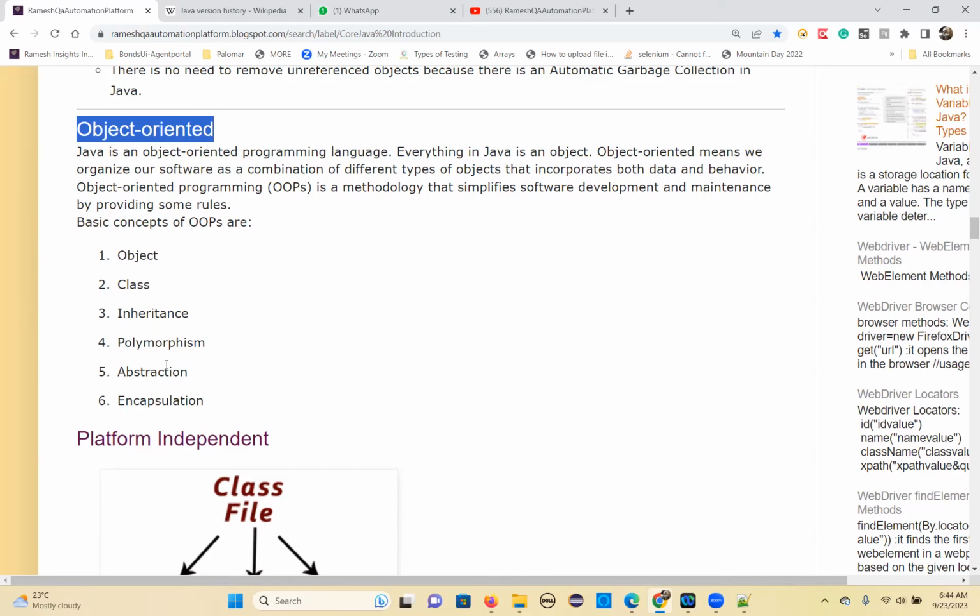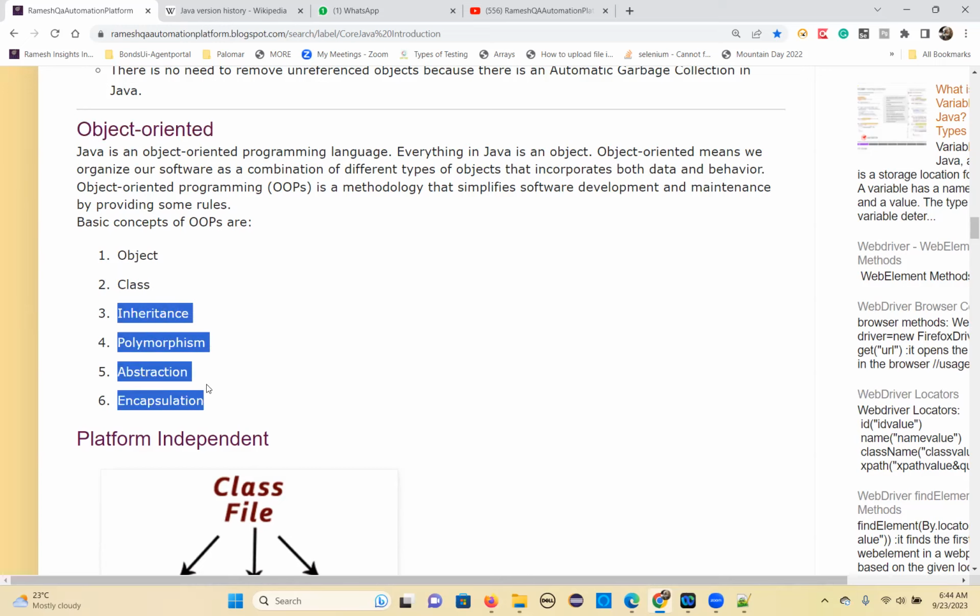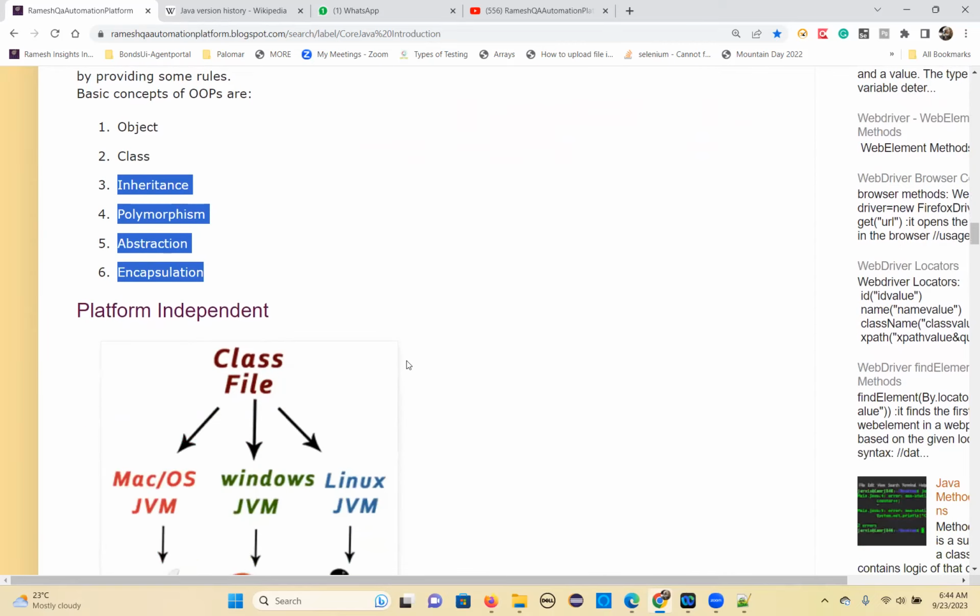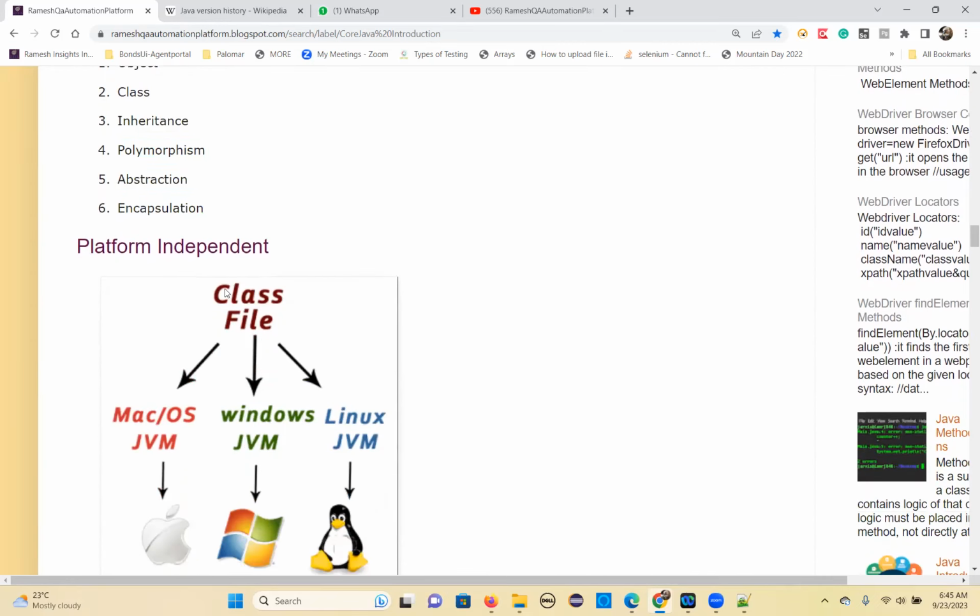Okay, so I'll discuss them later. Don't worry about that. This in detail we are going to discuss. So after basics, next, platform independent.